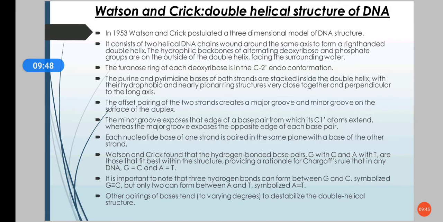So the whole problem was solved by the Watson and Crick model. In 1953, Watson and Crick postulated a 3D model of DNA structure. The structure consisted of two helical DNA chains wound around the same axis to form a right-handed double helix. The hydrophilic backbones of the deoxyribose and the phosphate groups are on the outside of the helix, facing the surrounding water.